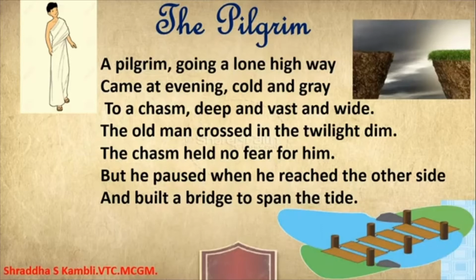So what did he do? He crossed the chasm and he paused when he reached the other side, and then he decided, come on now, let me build a bridge in order to cross this chasm, or in order to help others to cross this chasm. So that is the first few lines of the poem.